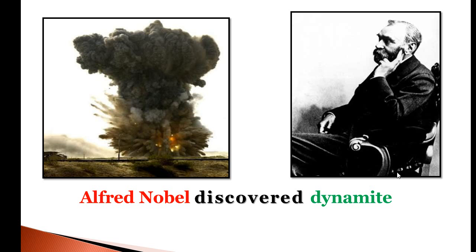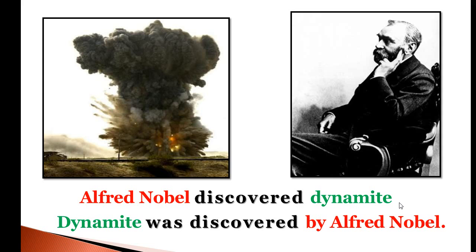Now look at these examples. You have to change these examples into passive form. Alfred Nobel discovered dynamite. So how would you change it into passive voice? Yes, that's right. Dynamite was discovered by Alfred Nobel.